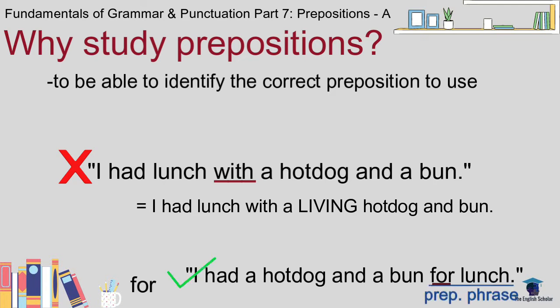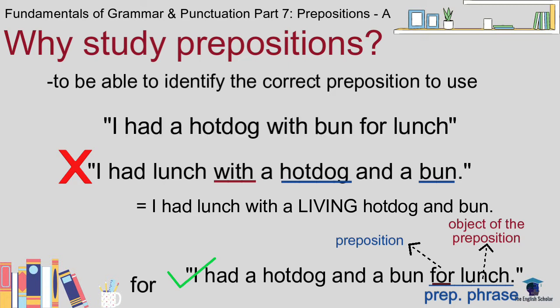For lunch is the prepositional phrase. For is our preposition, and lunch is the object of this preposition. The objects of preposition always come after the prepositions that modify or describe them, just like this. Now, if the speaker wants to use with in this sentence, it may be used to portray a connection between the hot dog and the bun, and not the hot dog and the bun with the speaker. As in, I had a hot dog with bun for lunch, which is also correct.